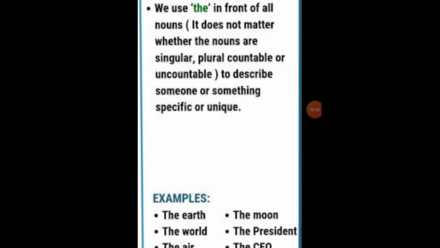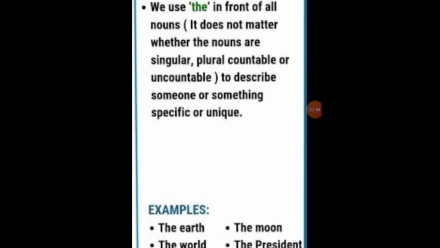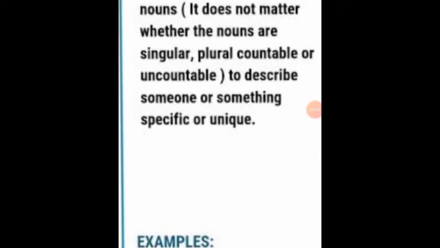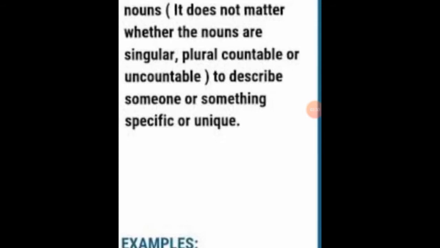Okay, let's look into some other slide. This is also about the definite article "the". We use "the" in front of all nouns. It does not matter whether the nouns are singular, plural, countable or uncountable. For example, the earth, the world, the moon, the president. So we are not considering whether they are countable or uncountable, singular, plural. We just want to describe the noun which is specific and unique, that is special.